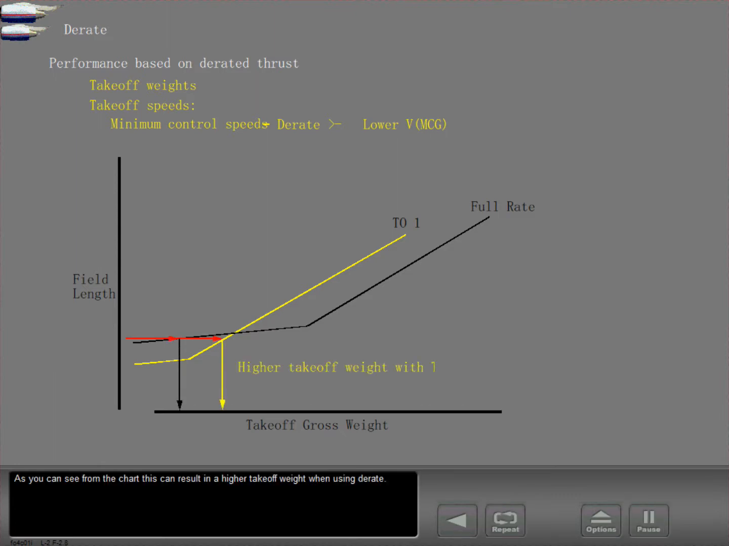As you can see from the chart, this can result in a higher takeoff weight when using derate. Practically speaking, this advantage of using derate is only realized when the runway is wet, contaminated, or extremely short.